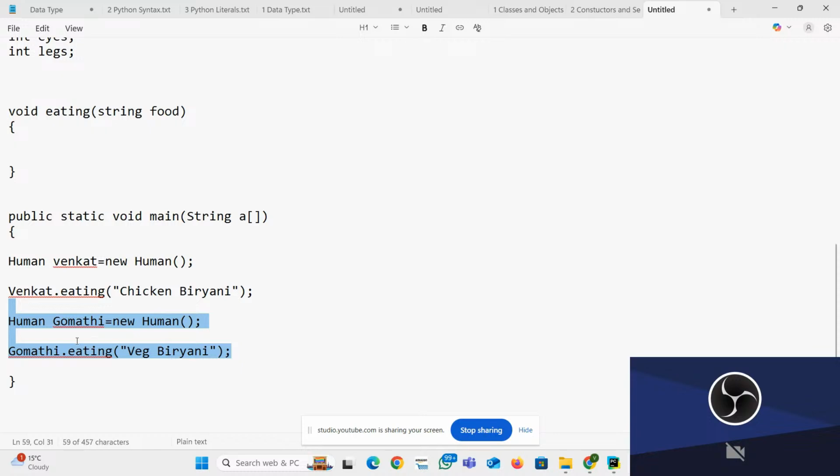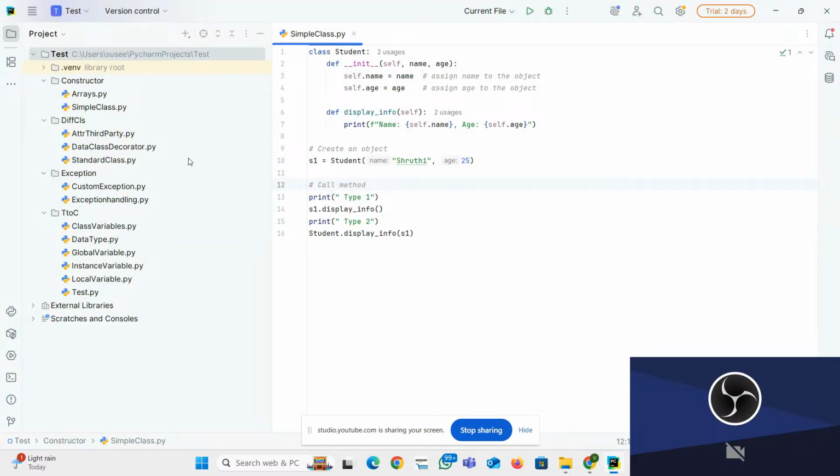Now let's go to Python. How are they going to create the class in Python? Same behavior only, the syntax is a little bit different. First of all, how to create the class in Python. I already explained that, but I'm going to explain one more time.